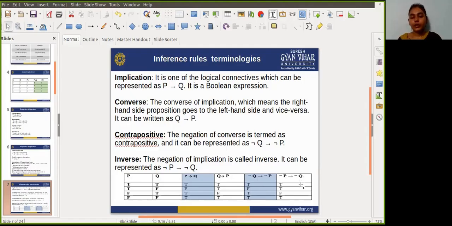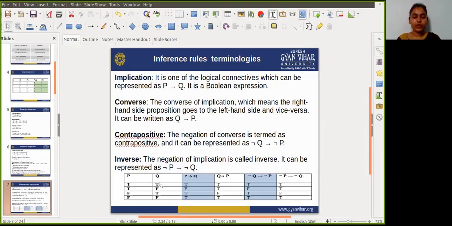Now for the inverse, the negation of the implication is called the inverse, meaning not P implies not Q is called the inverse. Okay. So here I am taking the values of P and Q first.